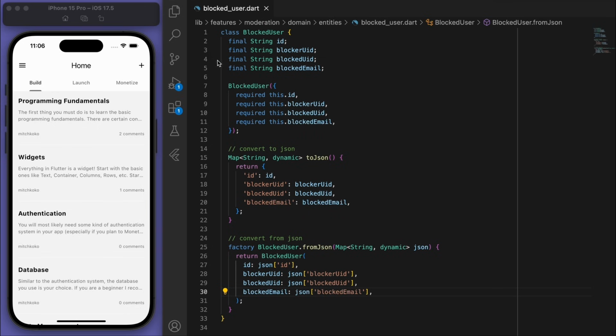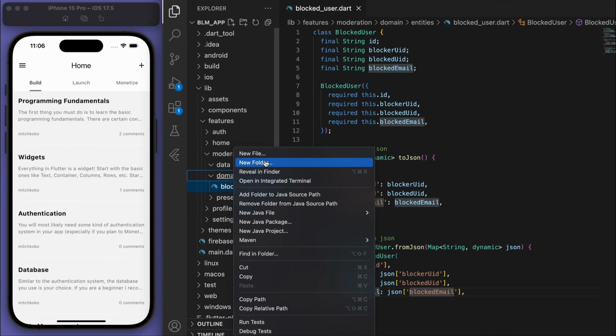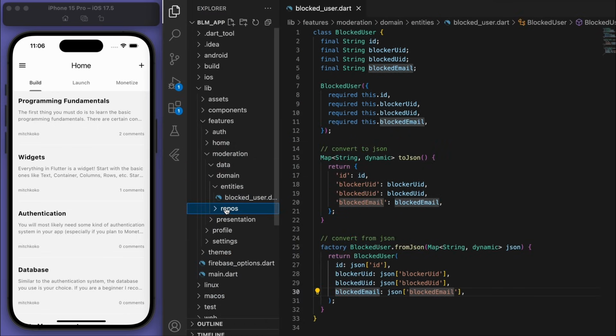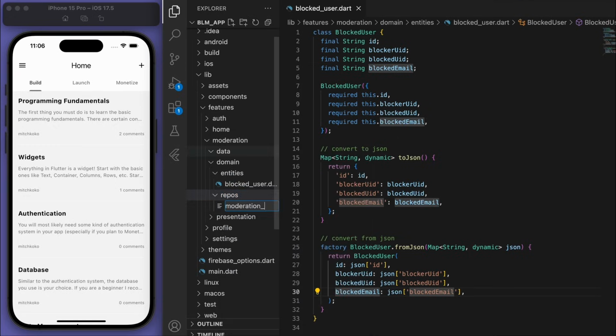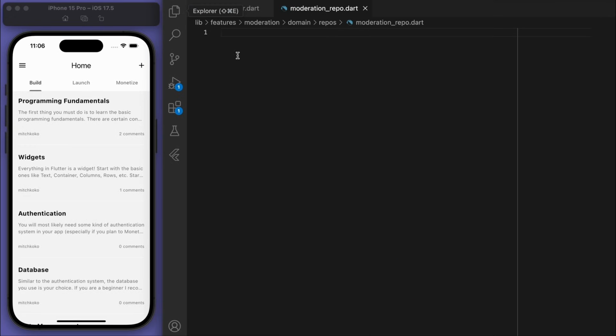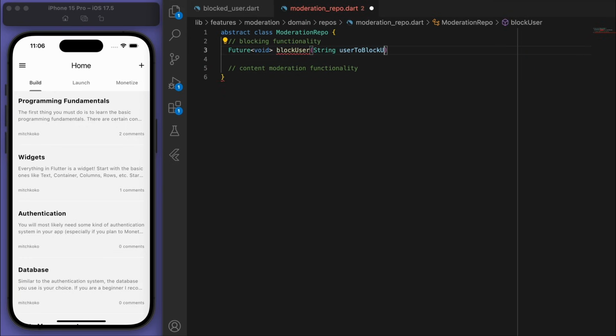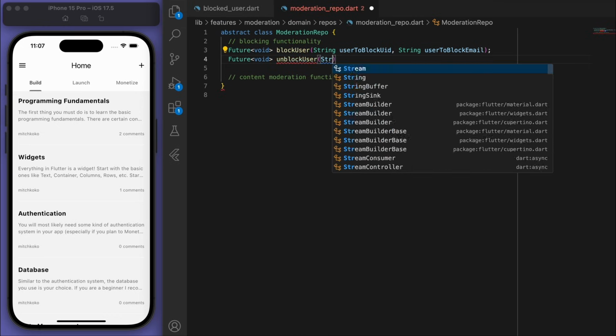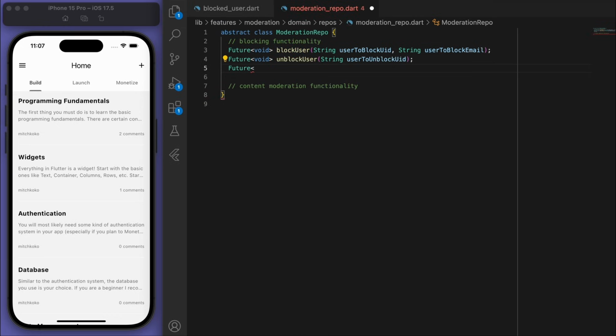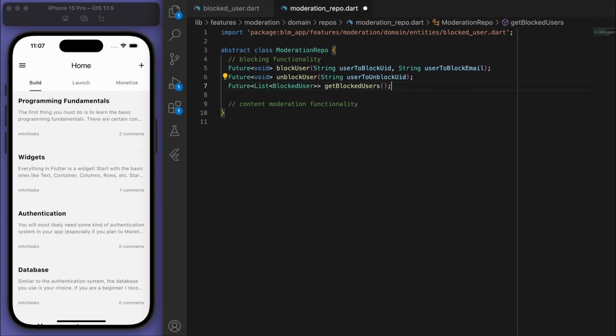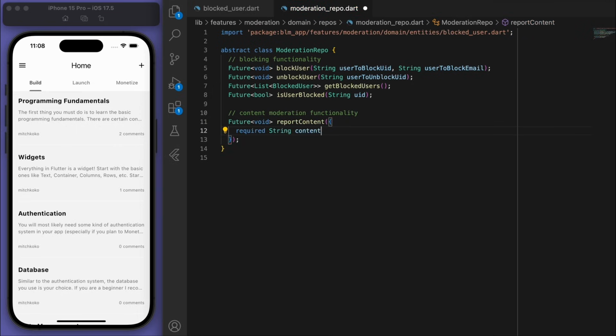Nice. And then let's create our repository folder and we can have our moderation repo. So the functionality is we want the blocking functionality. And the content moderation functionality.